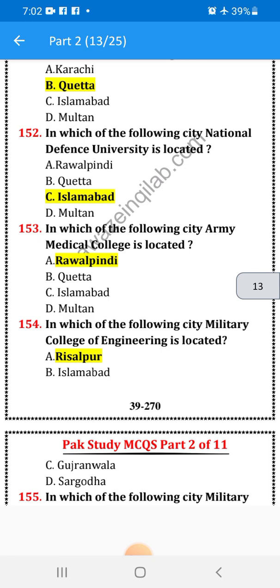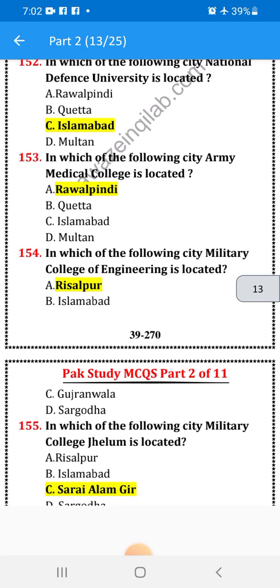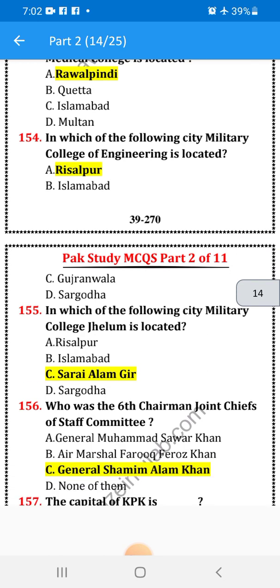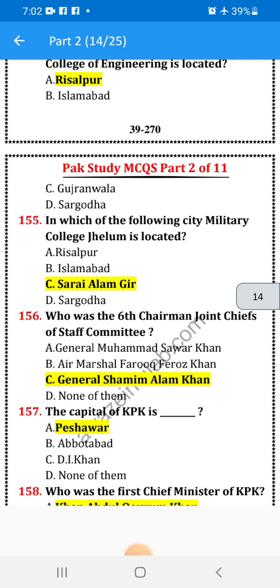In which city is Army Medical College located? In Rawalpindi. In which city is Military College of Engineering located? In Risalpur. In which city is Military College Jhelum located? In Sarai Alamgir. Who was the sixth Chairman Joint Chiefs of Staff Committee?